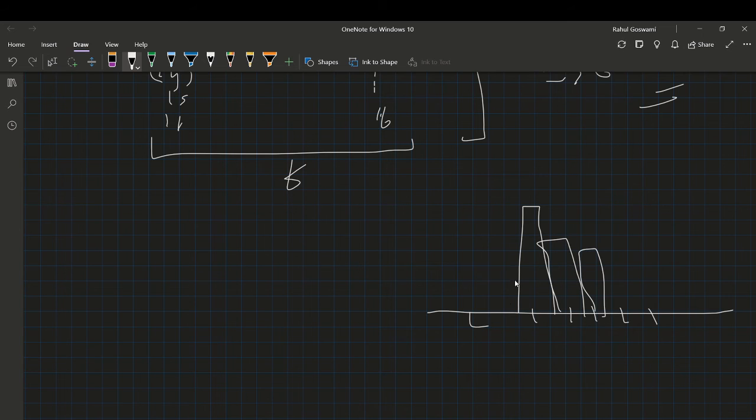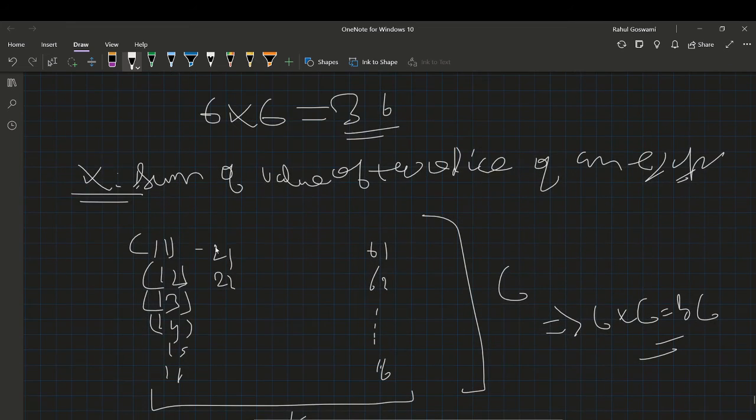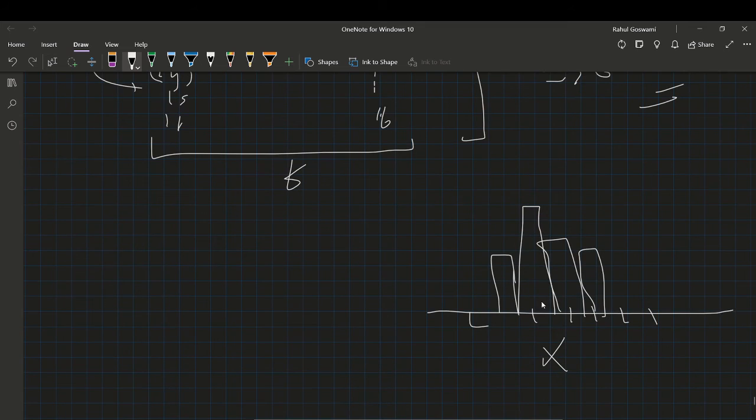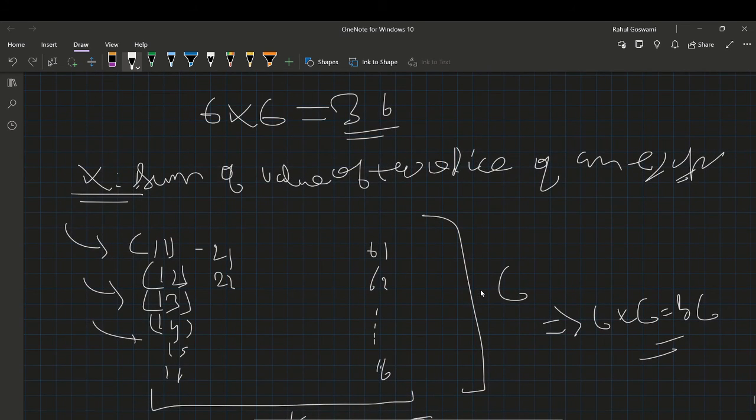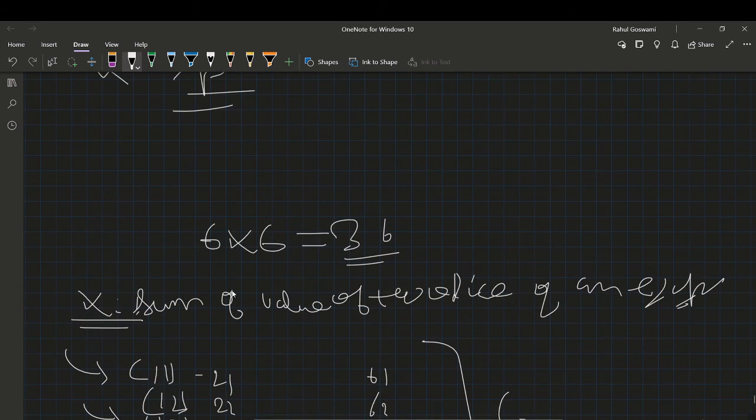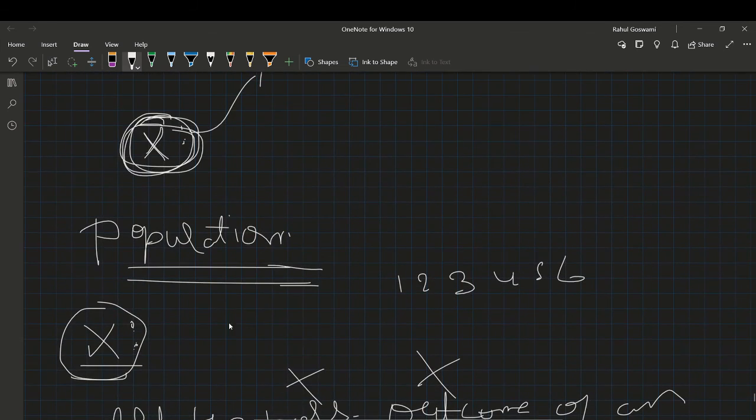So x can take any one of the values from the experiment, and these are all the possible values of x. The count of each value can differ, and there can be duplicates in the total population. So in simple language, what is population?